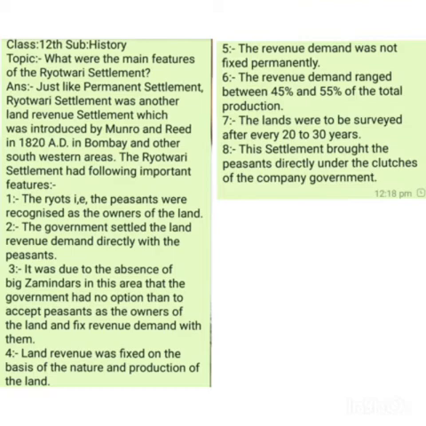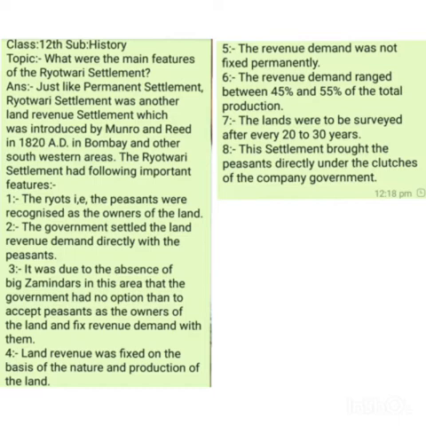Number three, the land revenue was fixed on the basis of nature and produce of land. Means that the land revenue did not remain the same. It was fixed on the basis of the production of the crops at the end of the year, or on the nature of the land, or on the fertility of the land. So if there was a bumper crop at times, then the land revenue demand was higher. If there was a lesser amount of crops, the land revenue demand was to be lesser at that time.